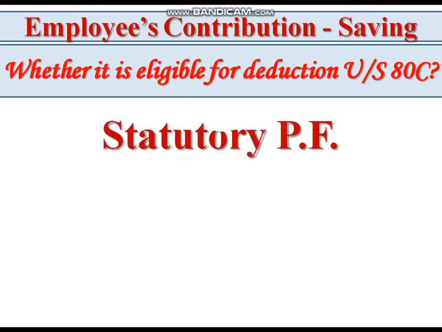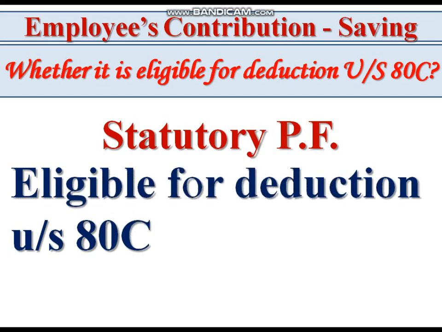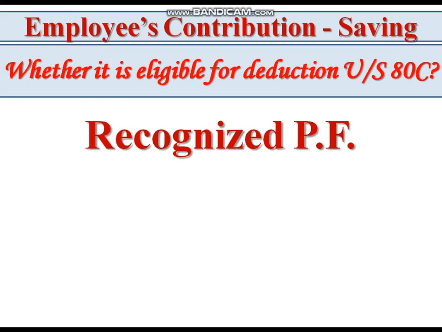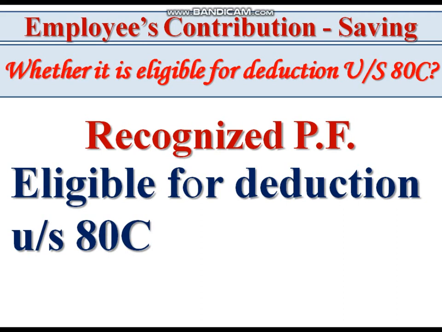In the case of statutory Provident Fund, the employee's contribution is eligible for deduction under Section 80C up to rupees 1,50,000. This ceiling limit of 1,50,000 is under 80C. In the recognized Provident Fund, it is also eligible for deduction under Section 80C up to rupees 1,50,000.